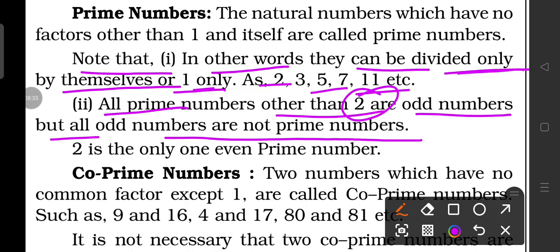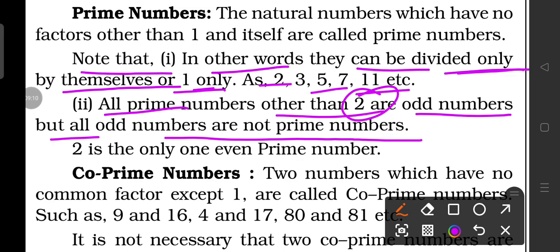If in the exams it is asked whether 2 is the smallest prime number, or 2 is the only even prime number, remember that all other even numbers are composite numbers, not prime. Only 2 is a prime number that is even. 4 is an even number, but it is not prime. 6 is an even number, but it is not prime.